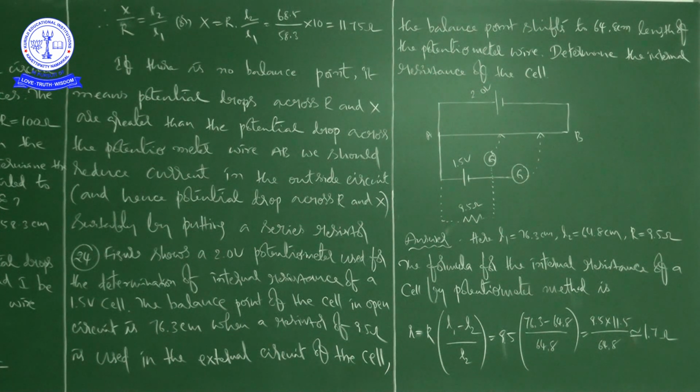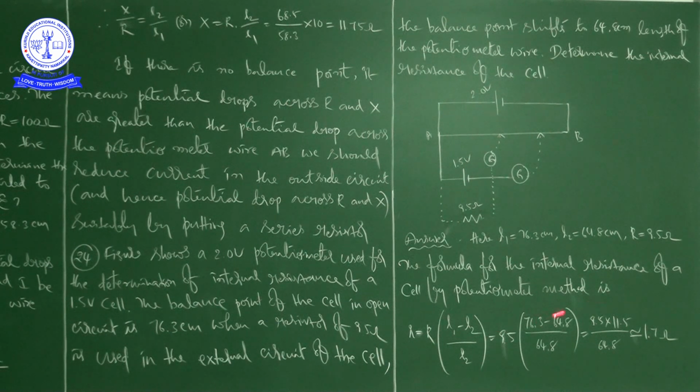Now, the formula for the internal resistance of a cell by potentiometer method is small r equals capital R into (L1 minus L2) by L2. That is equal to 9.5 into (76.3 minus 64.8) divided by 64.8, that is equal to 9.5 into 11.5.